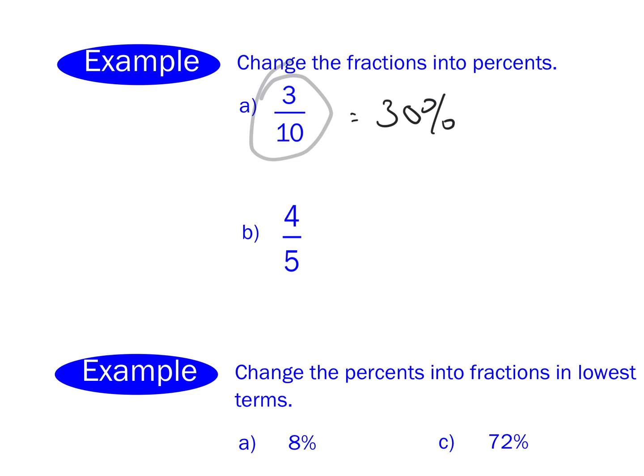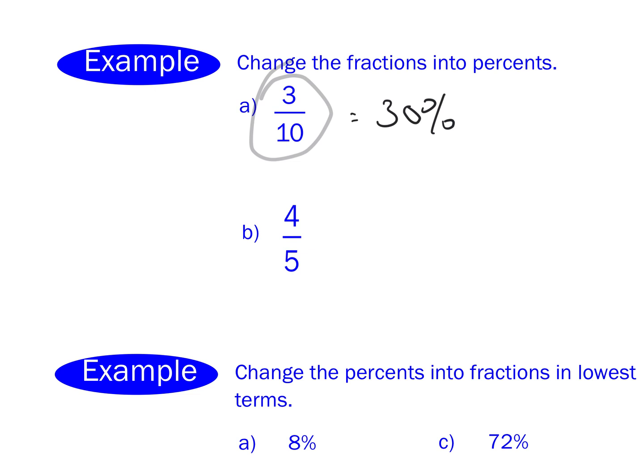What's 4 out of 5? And what do you think? 80. Beautiful. Yeah. And you know what? I got zero issues with what Jordy said as far as finding out as a percent. But I'm just going to show you maybe a different way. Not a better way, a different way.